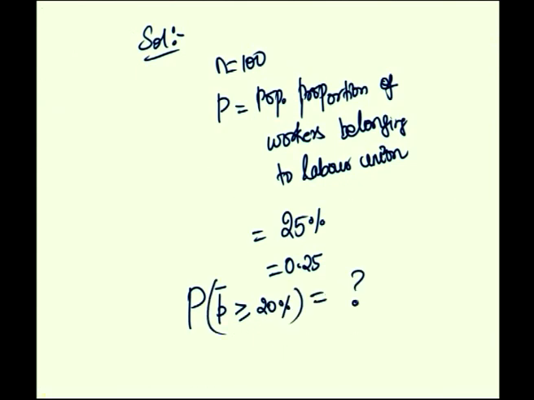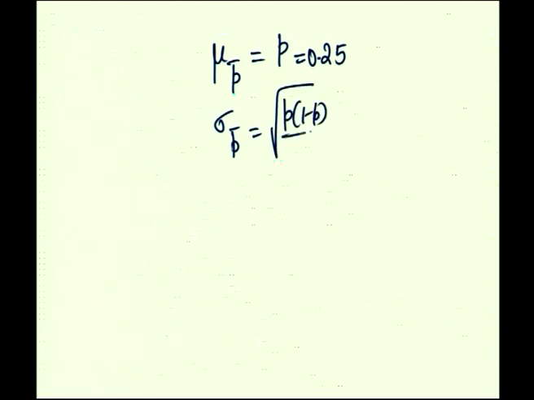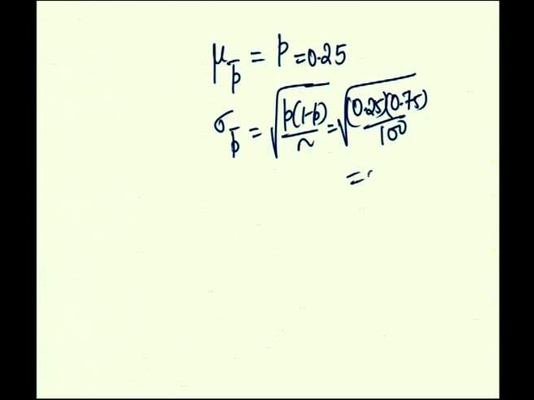We have to find out the mean and standard deviation of P bar, that is, mu of P bar is P, which is equal to 25%, 0.25, and sigma of P bar is root of P into 1 minus P by n, which is equal to root of 0.25 into 0.75 by 100, which is equal to 0.0433.